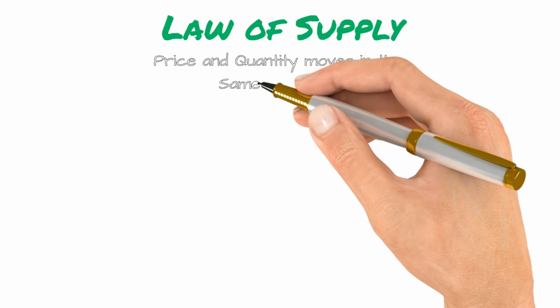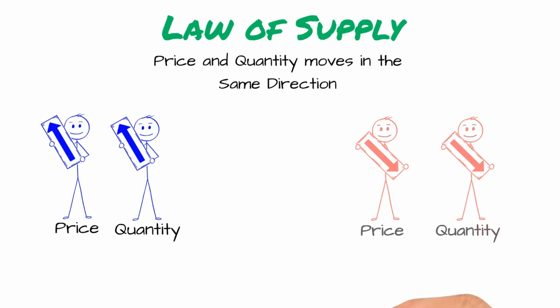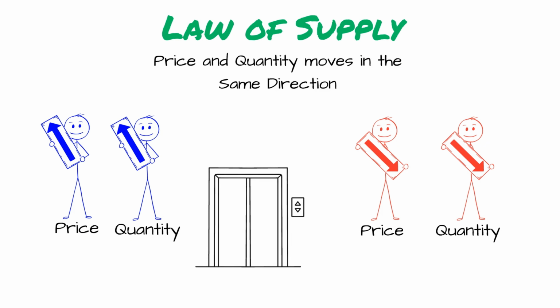Price and quantity supplied move in the same direction. High price, high supply. Low price, low supply. Both go up together or both go down together.